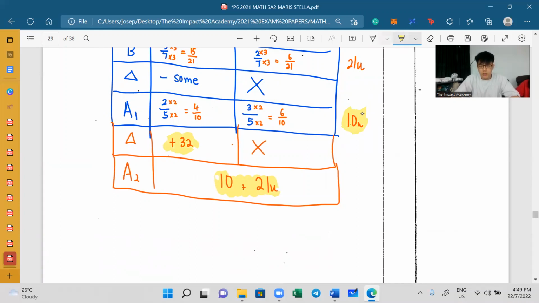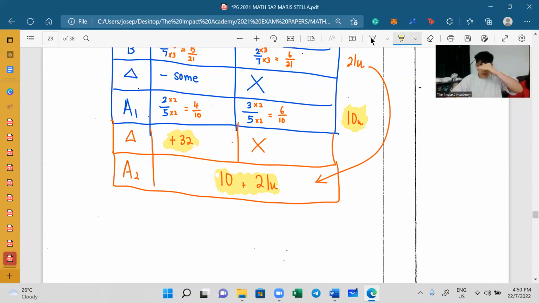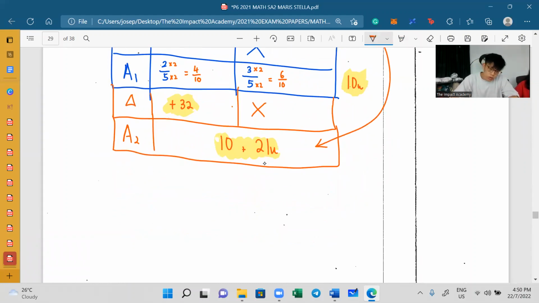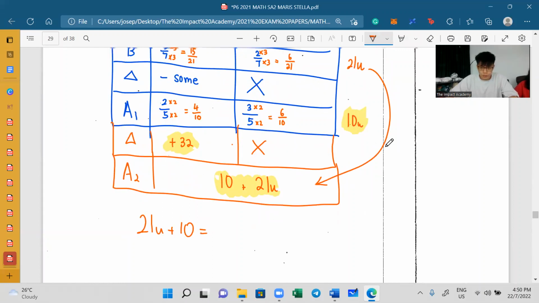Watch. Can you see 21 over here? 21 units became this one, correct? What actually happened in between? This and this one, isn't it? Right? So whatever happened in between resulted in 10 plus 21 units, correct? So we are just going to write down 21 units plus 10 is actually equals to 10 units plus 32.